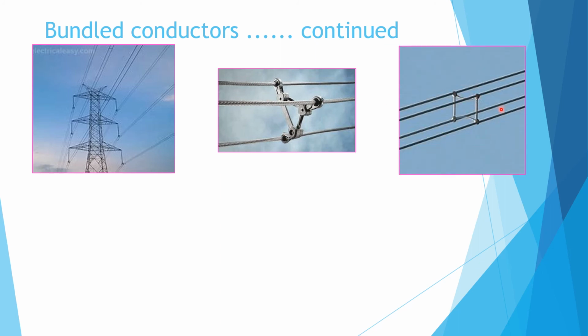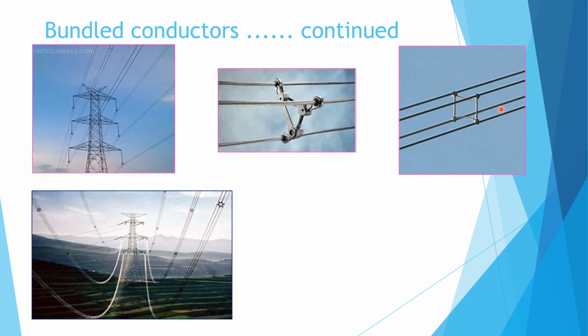Here there are 4 conductors per phase, just now we saw in our last slide. This is 6 conductors per phase, placed on the corners of the hexagon. So there are 6 conductors per phase: 6 here, 6 here, and 6 here. Total 18 conductors in the transmission line.